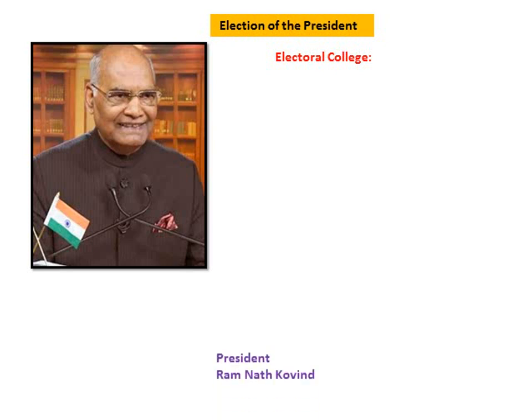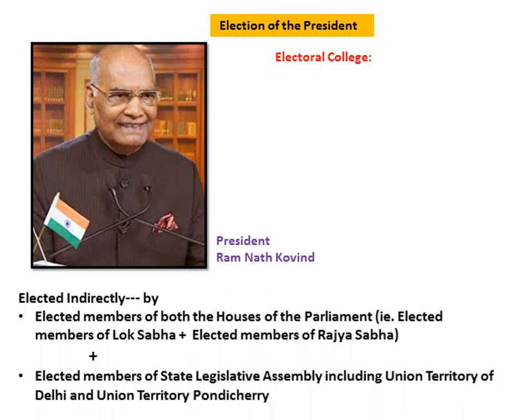It comprises the elected members of the Lok Sabha, elected members of Rajya Sabha, and elected members of the State Legislative Assembly, including the Union Territory of Delhi and the Union Territory of Pondicherry. Now, out here you have to remember that nominated members of either house of the parliament and the state legislative assemblies are not eligible and are not included in the electoral college.